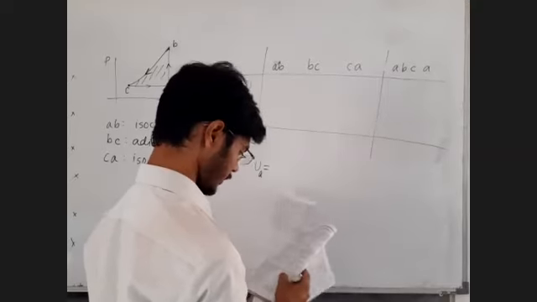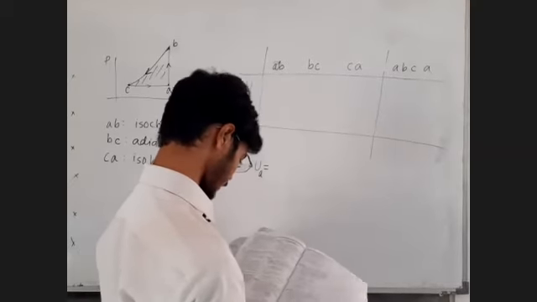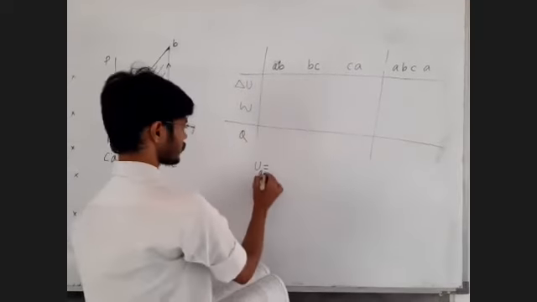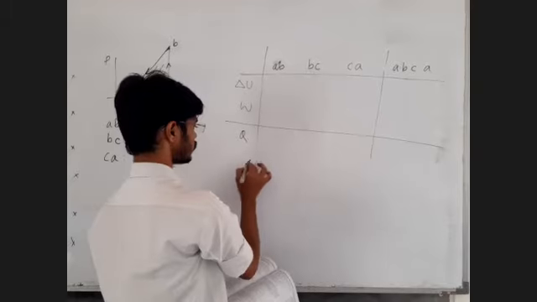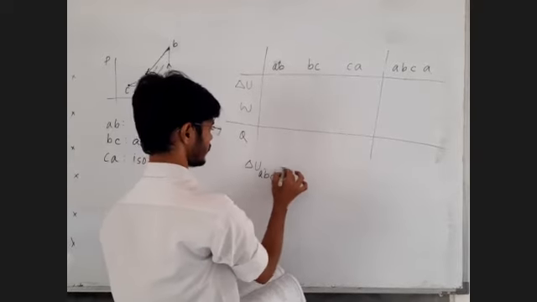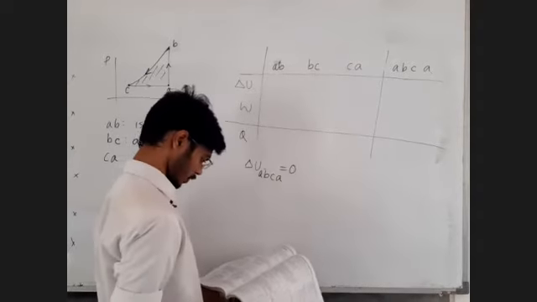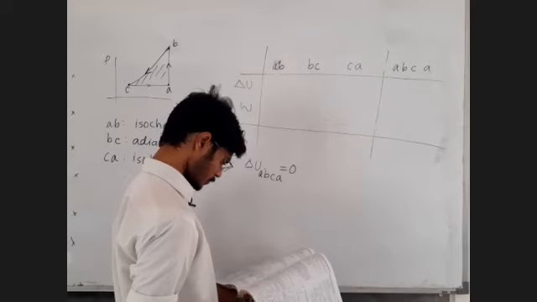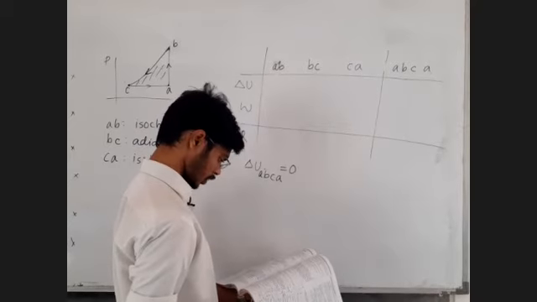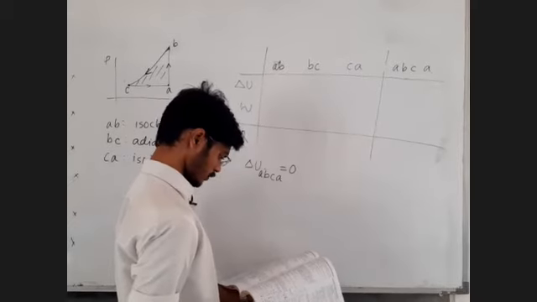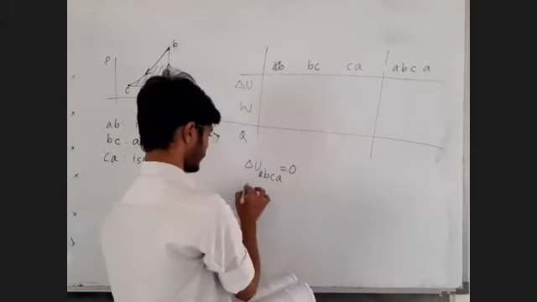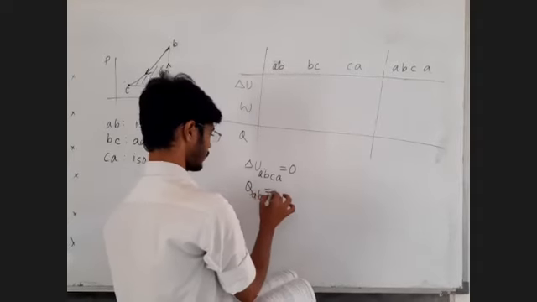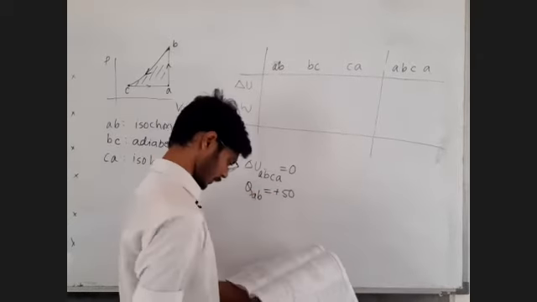A sample of ideal gas is taken through the cyclic process ABCA. So delta U of ABCA is equal to 0. This was the data we already had. Then it absorbs 50 joule of heat during the part AB. AB मध्ये 50 joule of heat absorbs झालेली आहे.